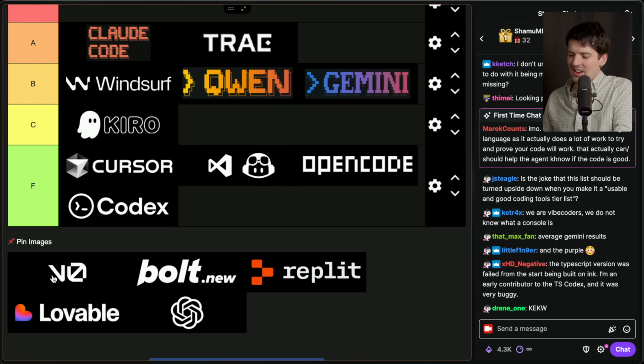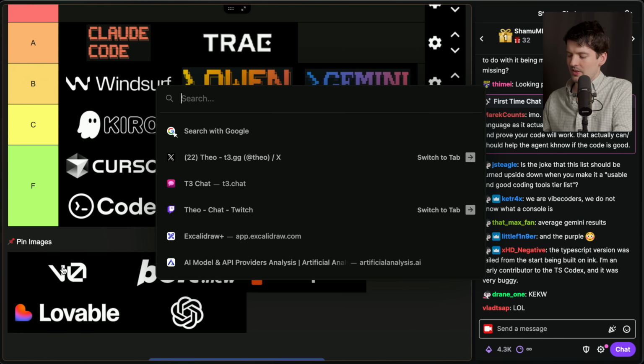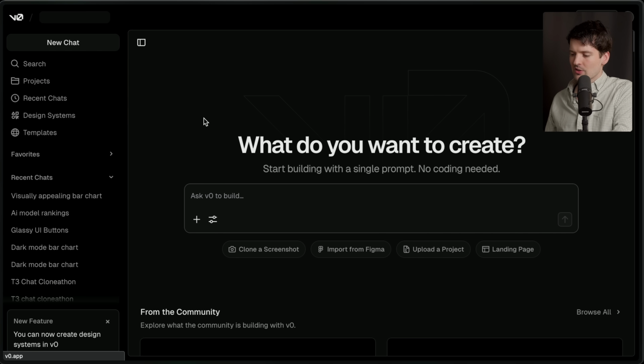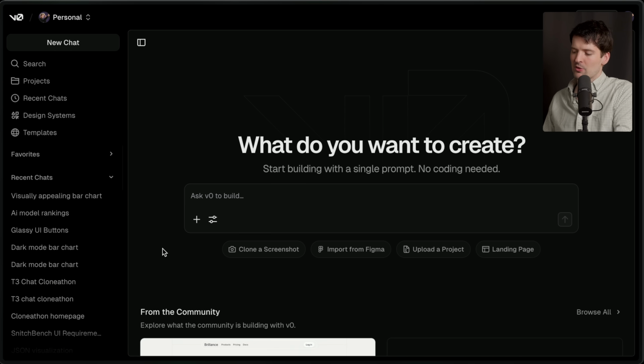Perfect. Now we have V0. If you're somehow not familiar, V0 was originally Vercel's component builder. It was built by a handful of AI nerds at Vercel alongside Shadcn, the creator of shadcn/ui, which you would know about if you're a dev, but you're not. You're a vibe coder, so none of these words should mean anything to you. You probably don't even know what Vercel is. Totally fine.